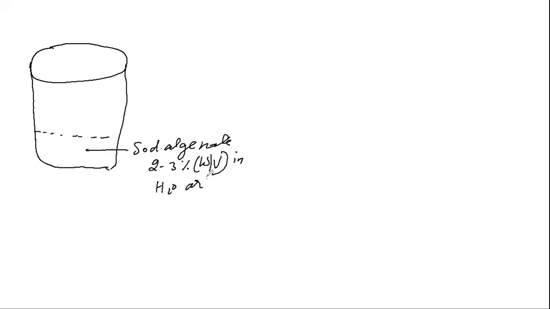So how do we produce it? We take a beaker, and in the beaker we mix the sodium alginate, generally 2 to 3% weight by volume, in water or medium.